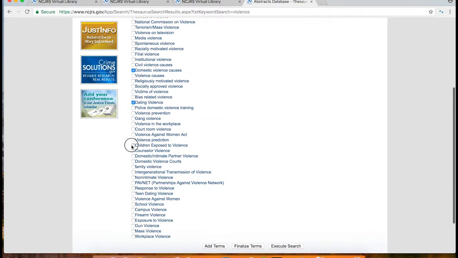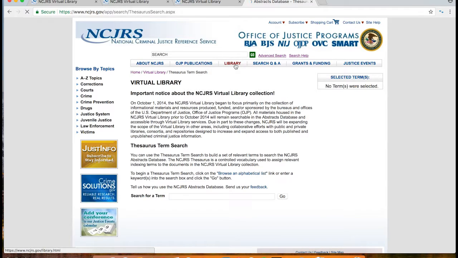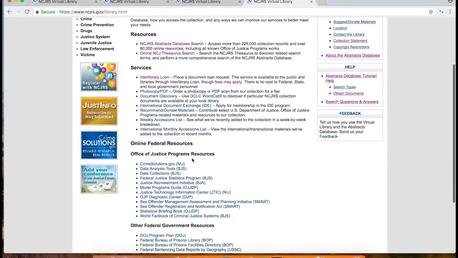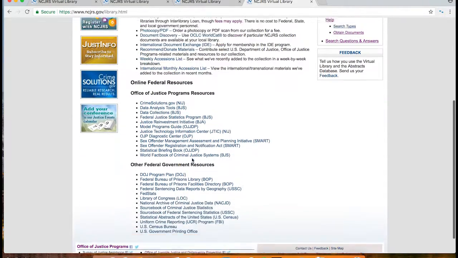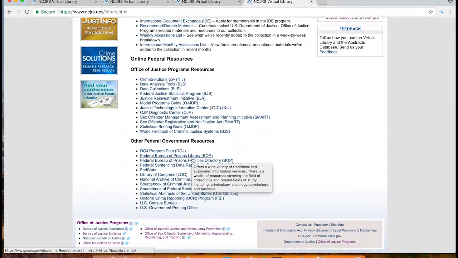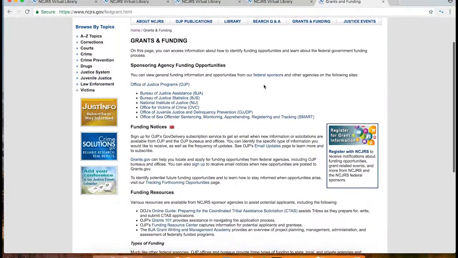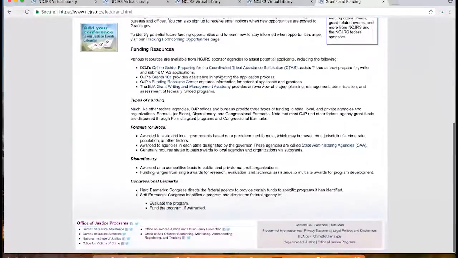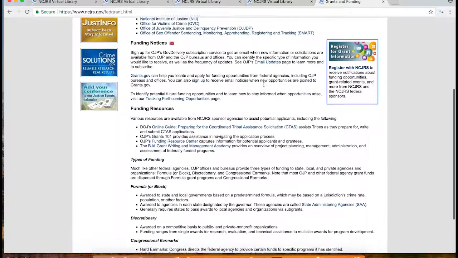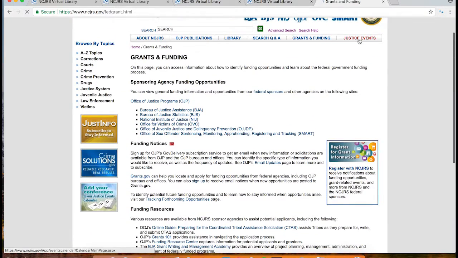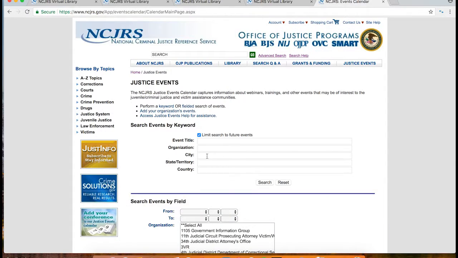The Library tab also has lists of links that can lead to other websites and other resources that could be helpful while doing your search. The other two tabs are Grants and Funding, which can provide valuable resources for funding opportunities, and to learn about the process of federal government funding. There's also Justice Events, which could be useful for anybody looking to participate or help out in their local community.